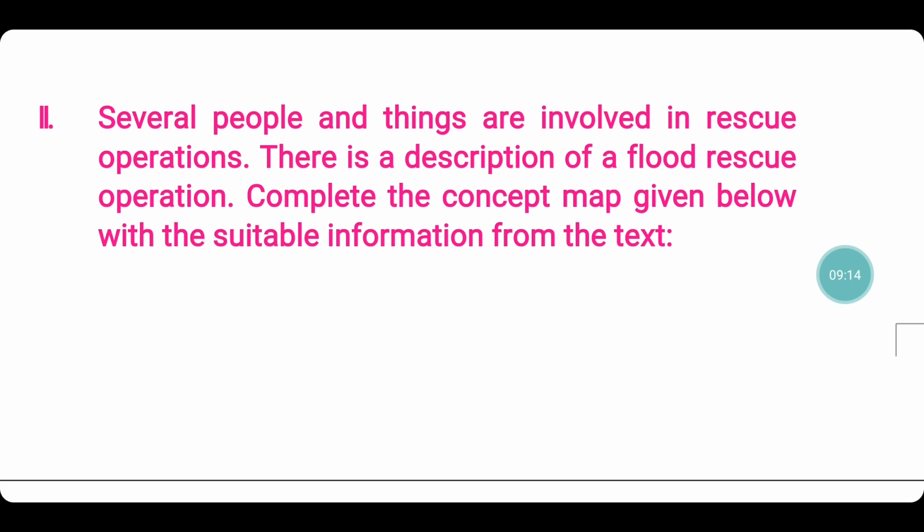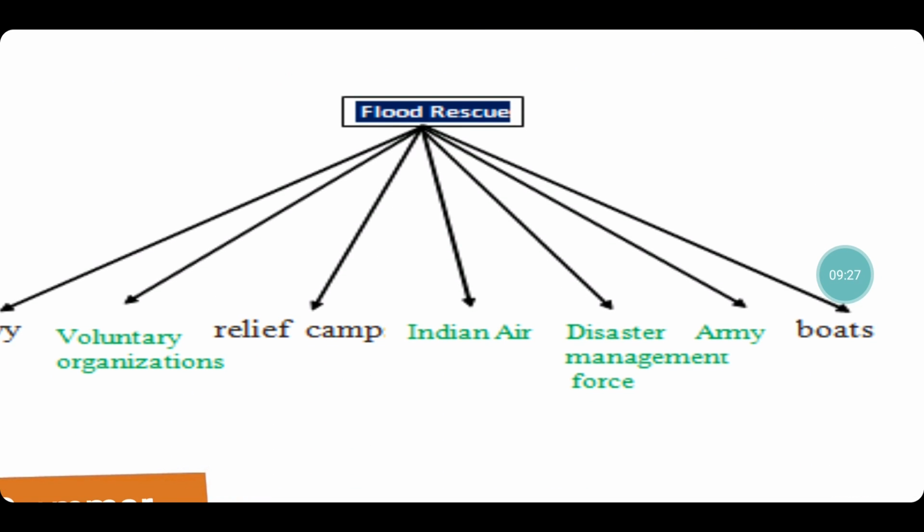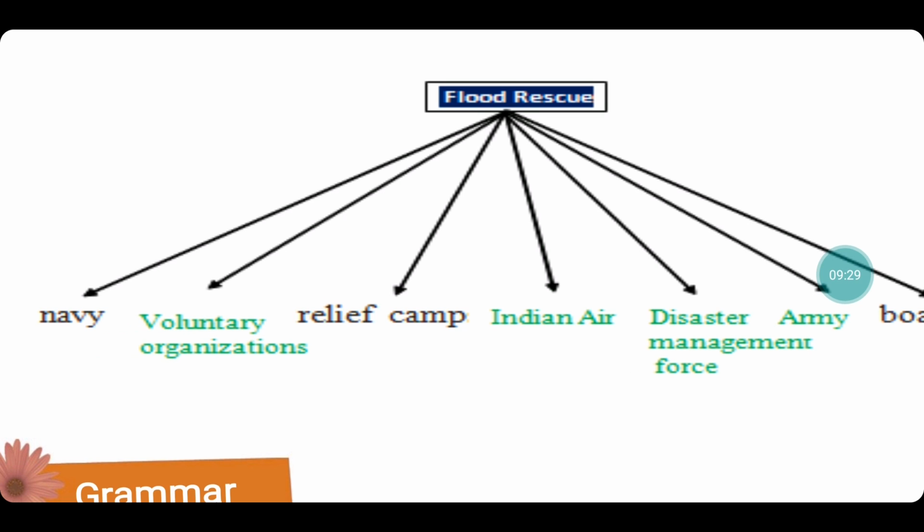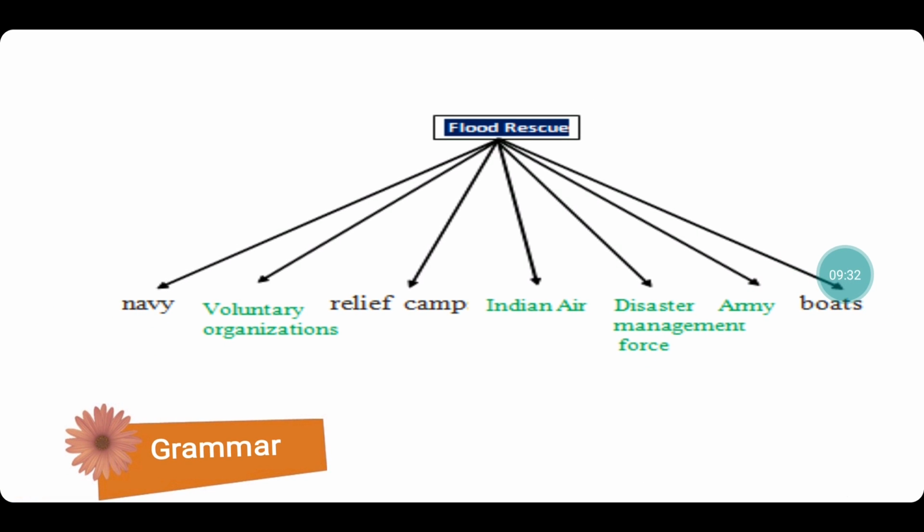On to the next bit. Several people and things are involved in rescue operations. There is a description of a flood rescue operation. Complete the concept map given below with suitable information from the text. So here we have, you can say, a flow chart, the tree diagram. The same way we have flood rescue, who were all involved in this task. First is Navy, then relief camp, boats. So these are the things given. We need to fill up the rest of the places where it is blank.